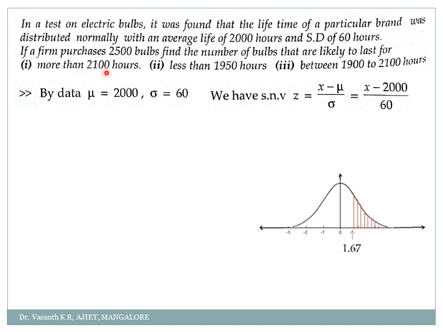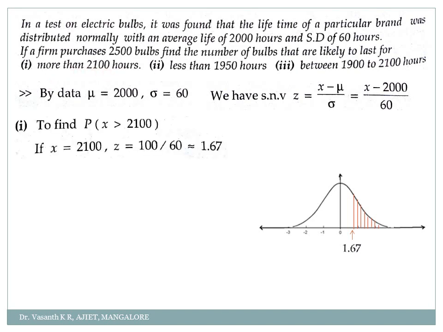So when x is 2100, what is z? I have to find the probability of x greater than 2100. Z is x minus mu by sigma, where x is 2100, so 2100 minus 2000 gives 100 divided by 60, which is simply 1.67. So we have to find the probability of z greater than 1.67.